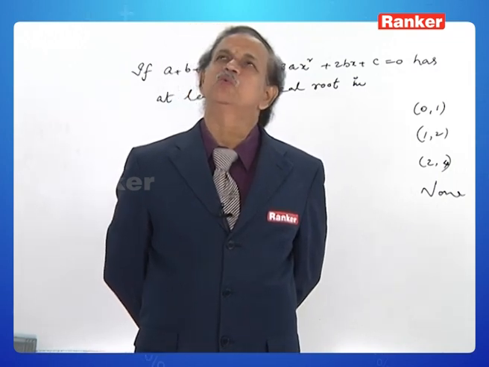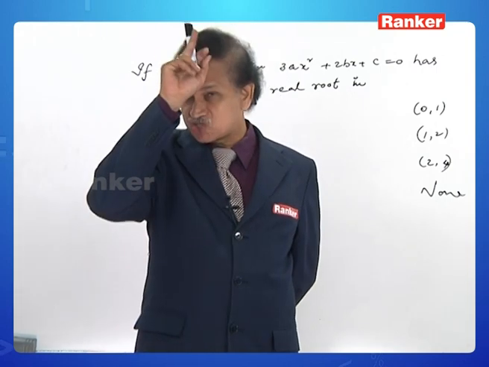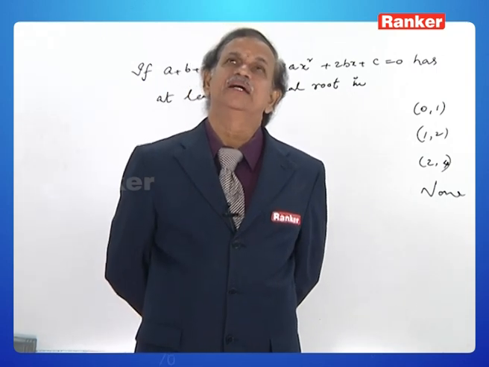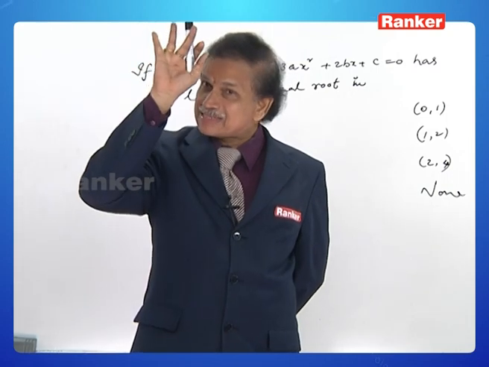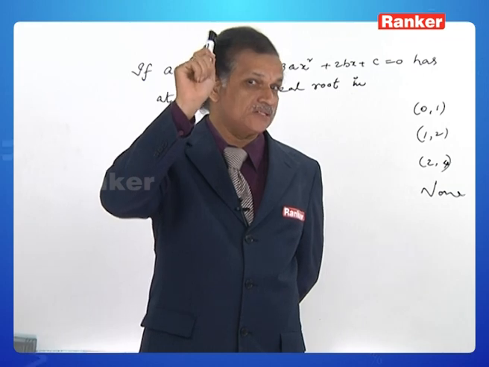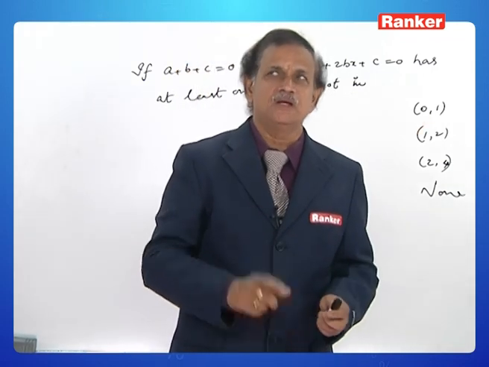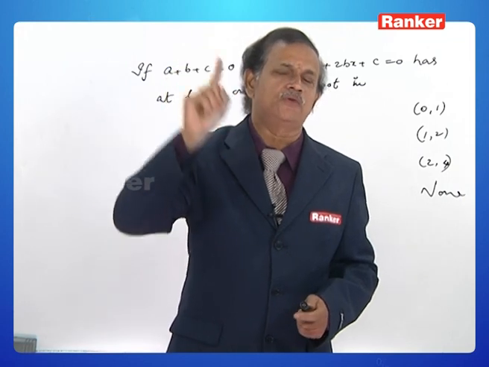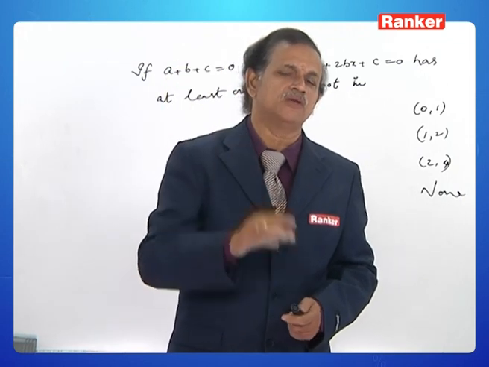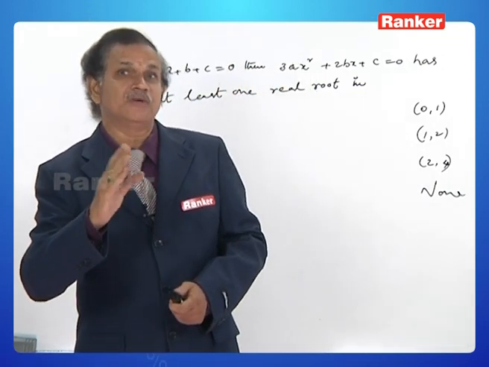What do you have from Rolle's mean value theorem? f dash c is equal to 0. That is, f dash x is equal to 0 has a root in open interval a to b. That you must understand. What is the essence of Rolle's mean value theorem? f dash c is equal to 0 for some c in open interval a to b. What does it mean? f dash x is equal to 0 has a root.